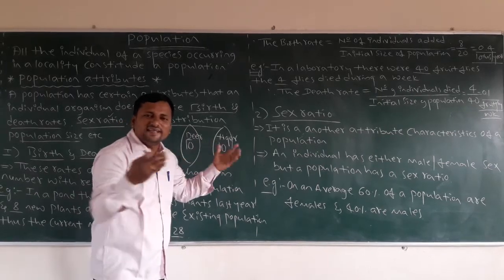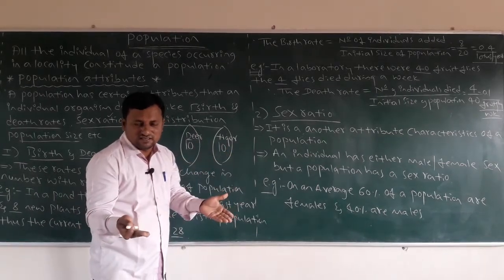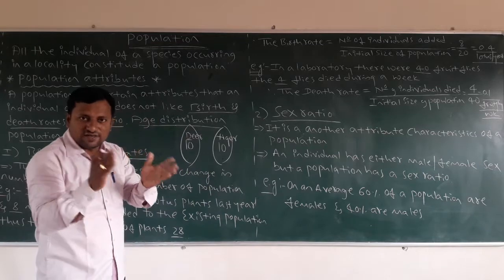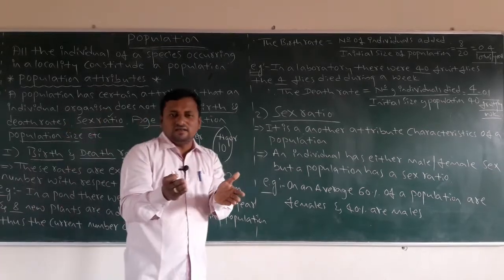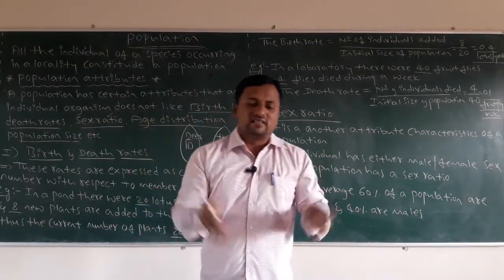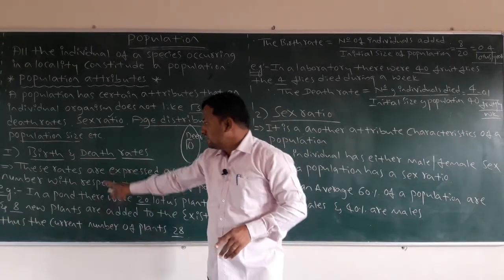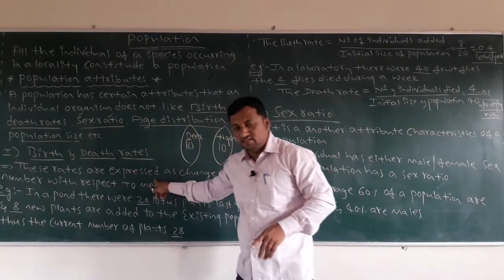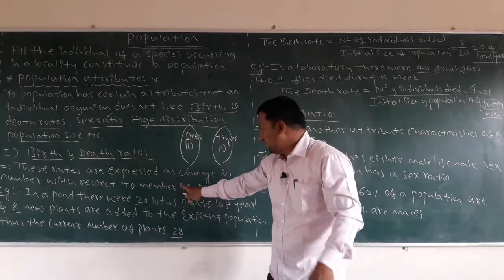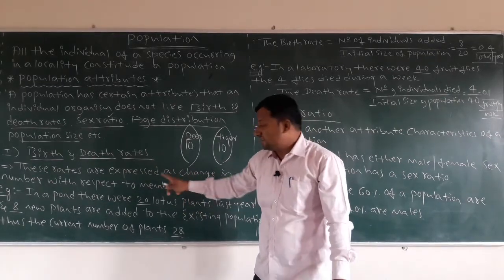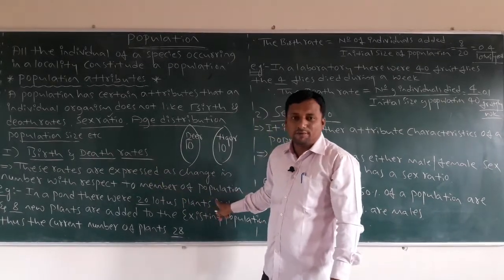There is no change in the individuals, which means we cannot derive the birth and death rates. So these rates are expressed only when there is a change in number with respect to members of a population.